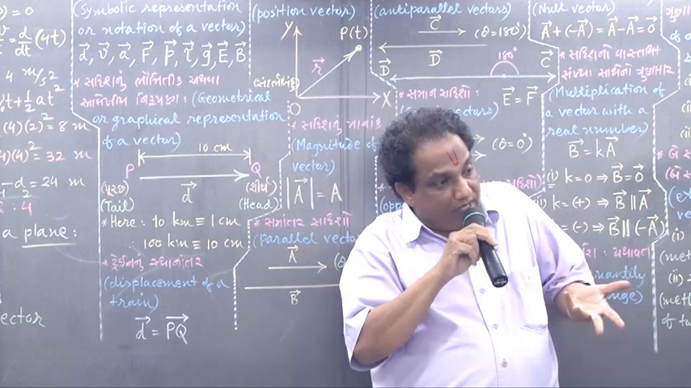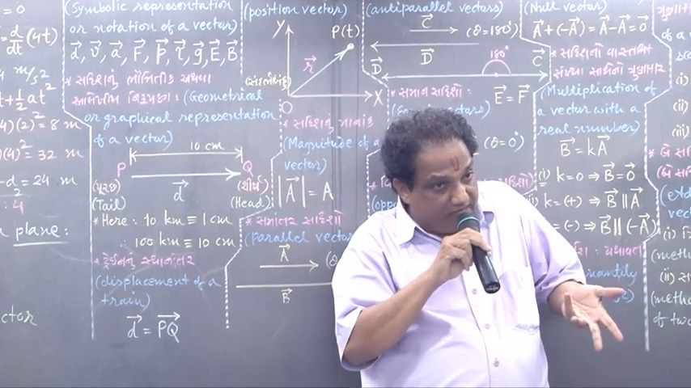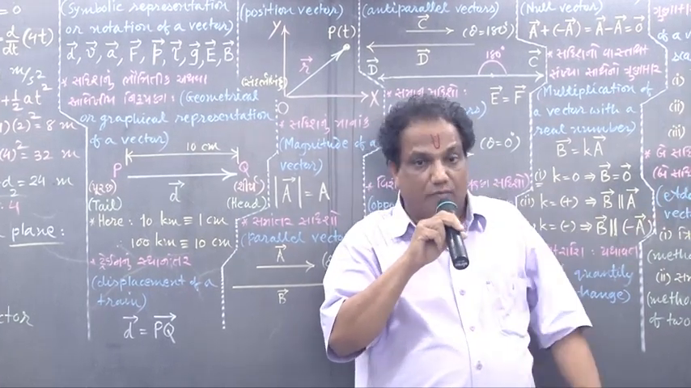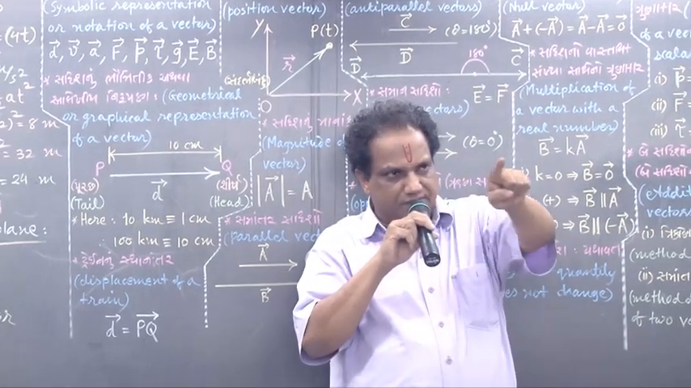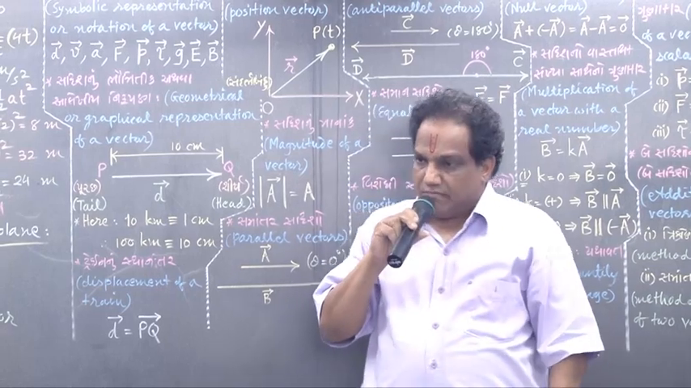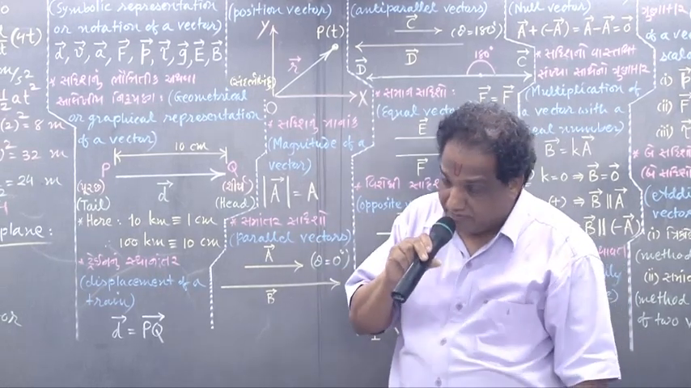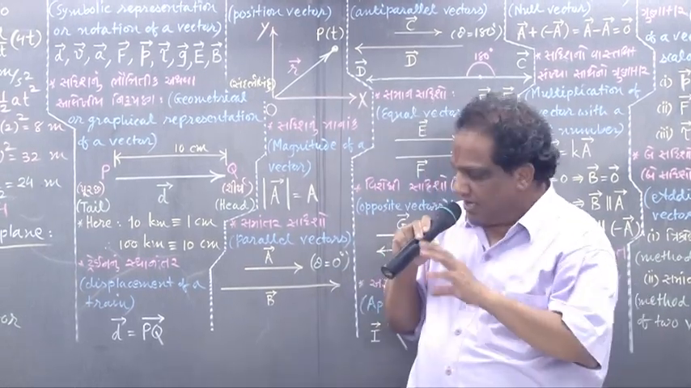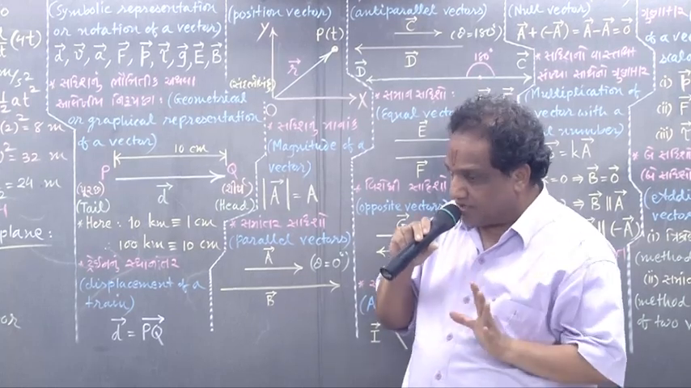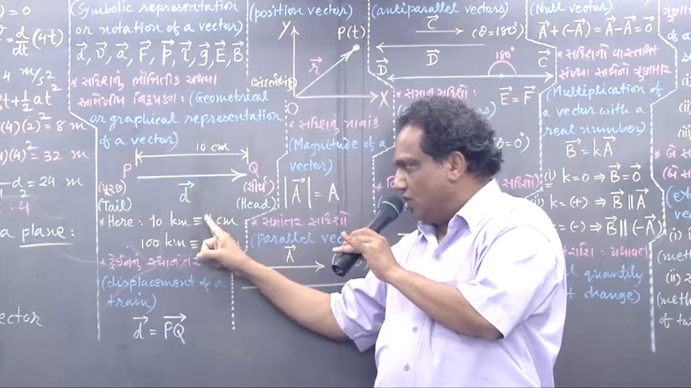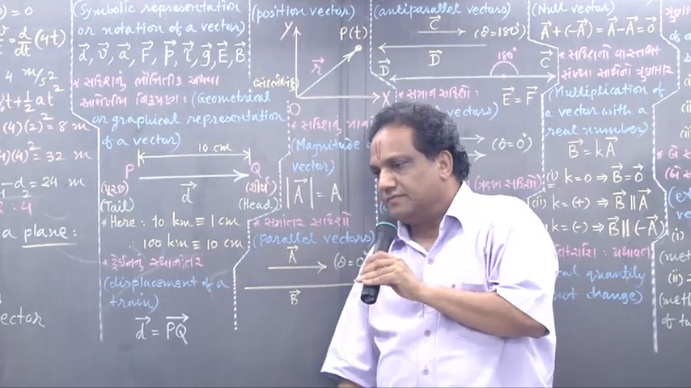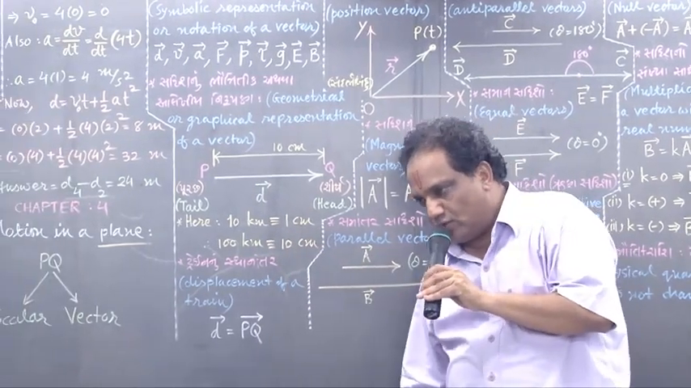So how to represent displacement of this train graphically or geometrically? Very simple. We just put some line segment. But what should be the length of that line segment? I am showing you. Take some convenient scale measurement. For example, say 10 km is equivalent to 1 cm.